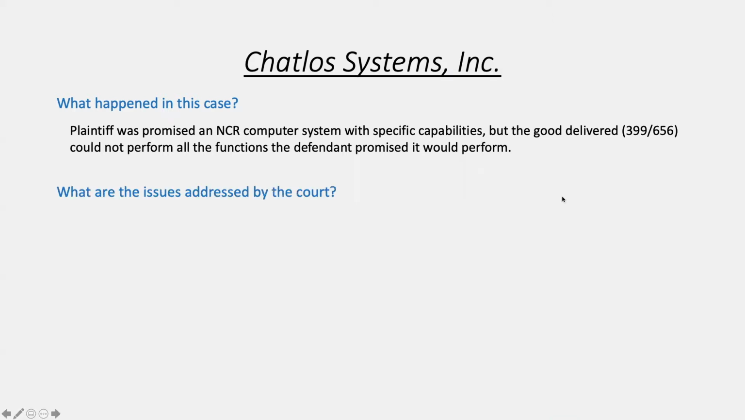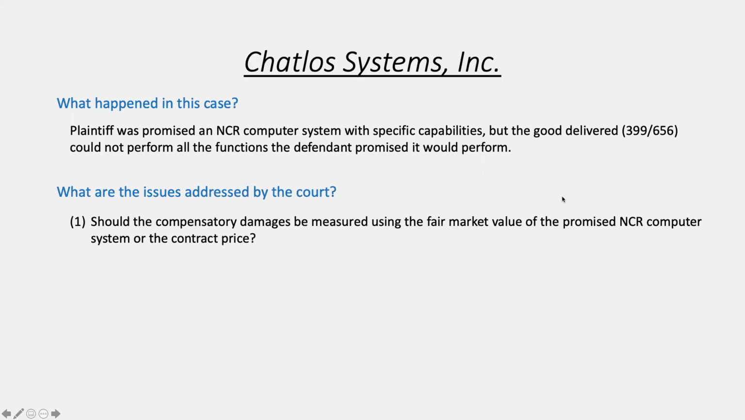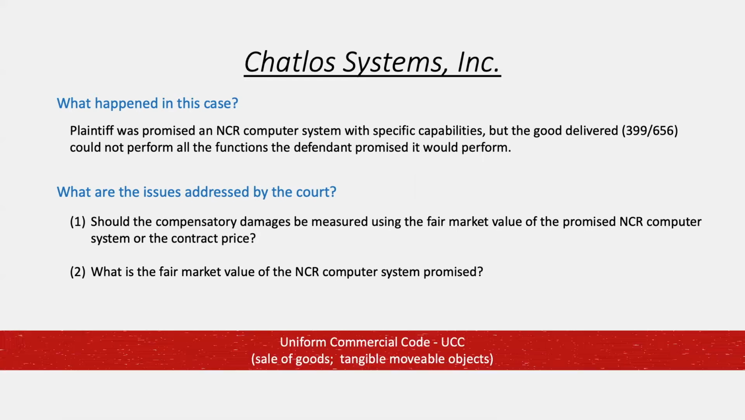So now the case is before the court, and the court has to address two issues. One, should the compensatory damages be measured using the fair market value of the promised NCR computer system, or should it be the contract price? And what is the fair market value of this NCR computer system promise, if we decide it's the fair market value and not the contract price? Because this is a tangible, movable object, you can move a computer system, you can pick it up, the UCC governs, not the Restatement.